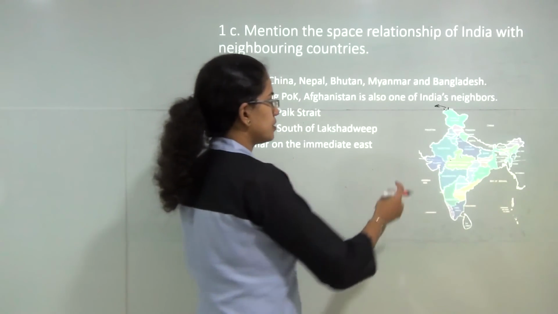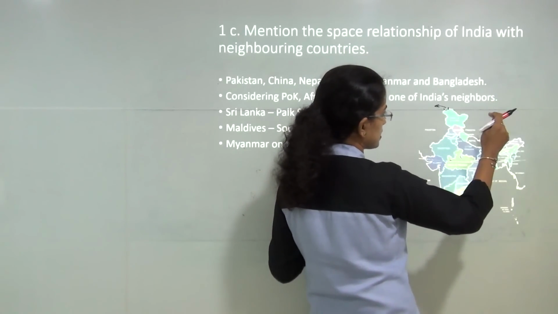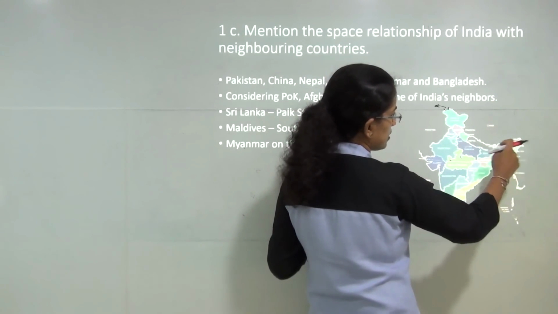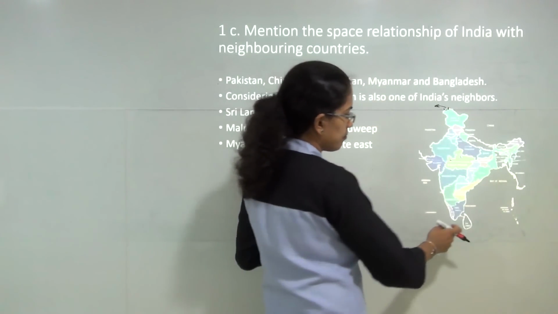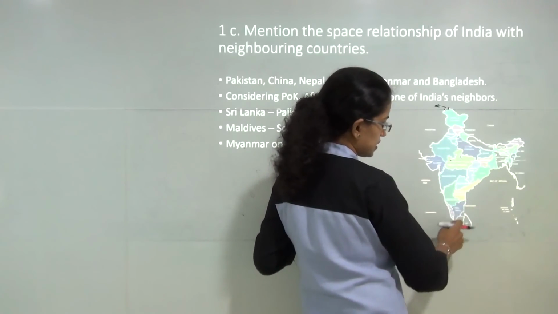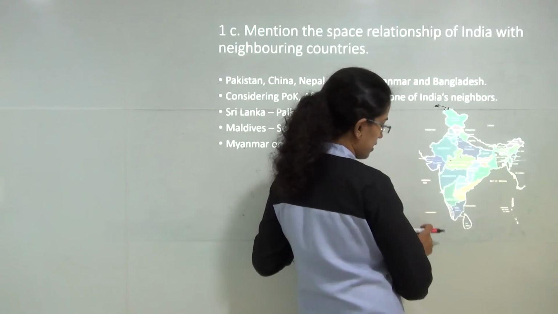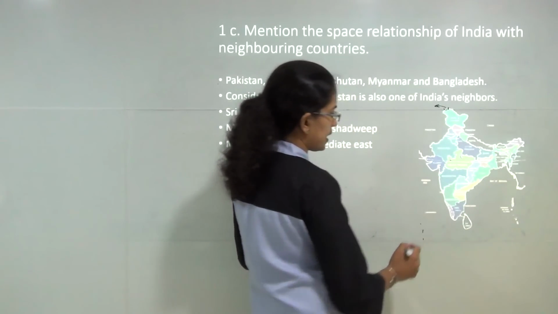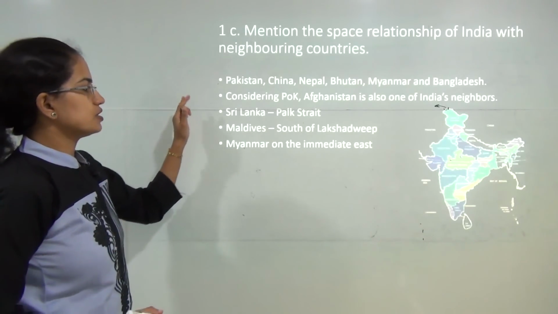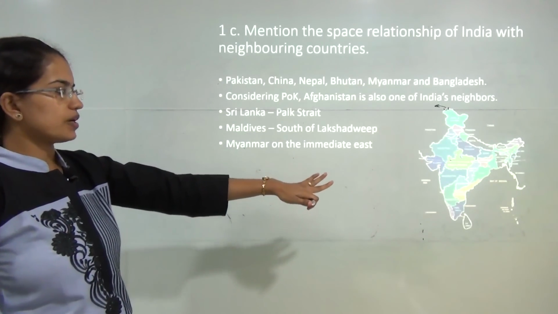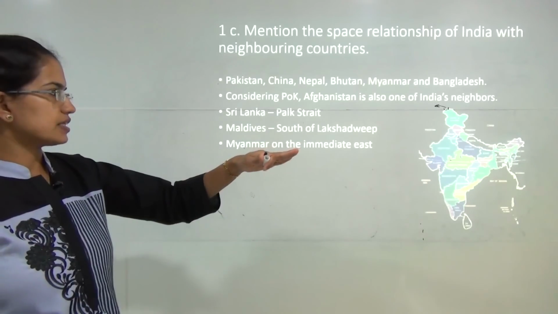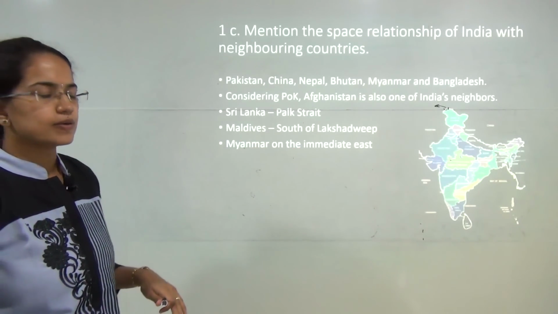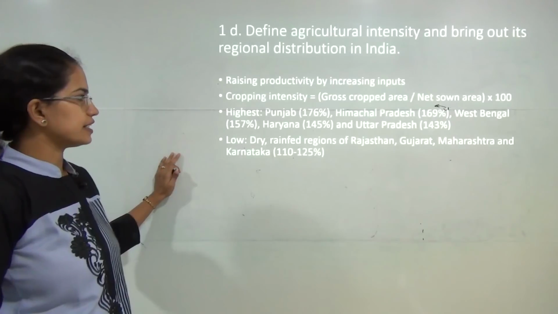So you have the Pakistan border, you have Afghanistan, you have China, Nepal, Bhutan, Bangladesh and Myanmar as the closest neighbors. Then you have Sri Lanka which is separated from India by Palk Strait, and finally you have the Maldives islands in the Arabian Sea. So these are some of the important nations, and you need to explain the relationship. We'll also cover this in detail when we further talk about the geography of India.